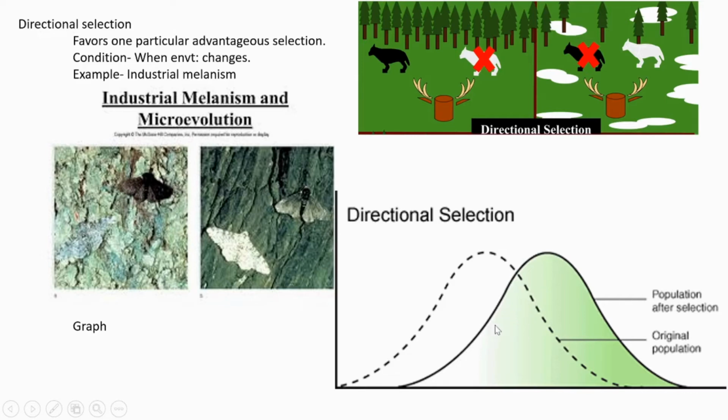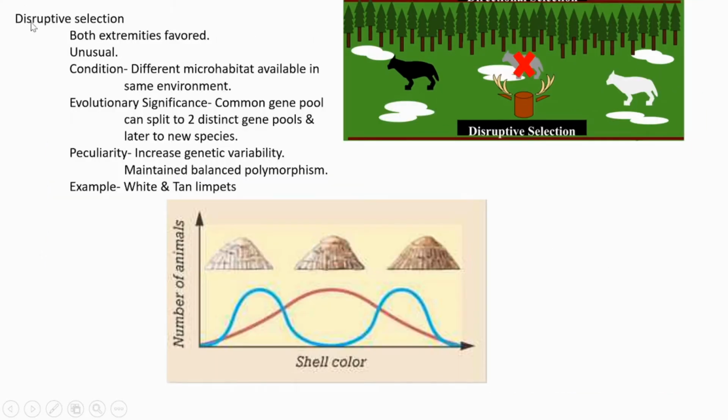Here, one extremity is selected, not the median, not the other extremity, only one extremity. Then disruptive selection. Here, both the extremities are favored. Black is there, then white is there. Both the extremities are preferred. Intermediate is not selected. It's usually unusual.